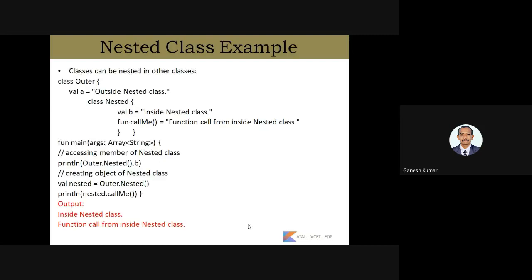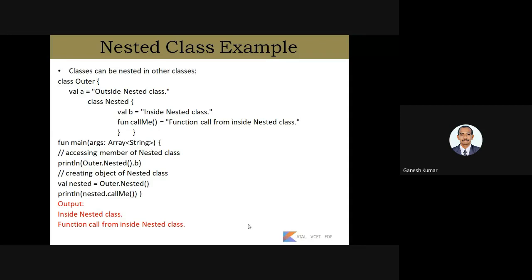So here comes the nested class example. In class Outer, we are using a variable A with the value "outside nested class", and we are declaring another class inside that outer class called Nested, where we declare value B with the value "inside nested class".